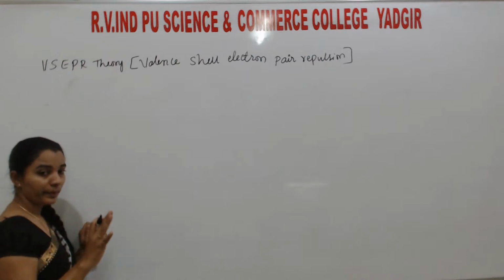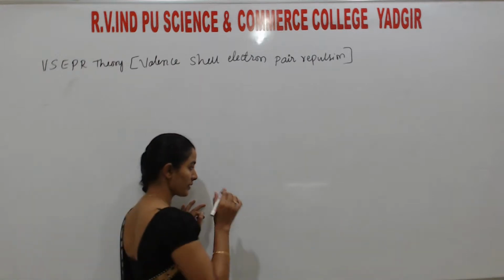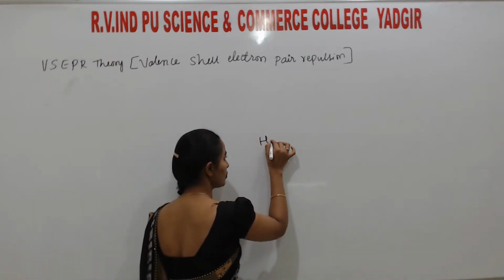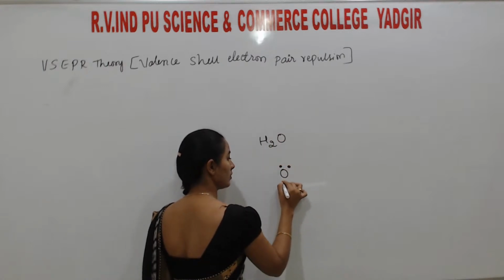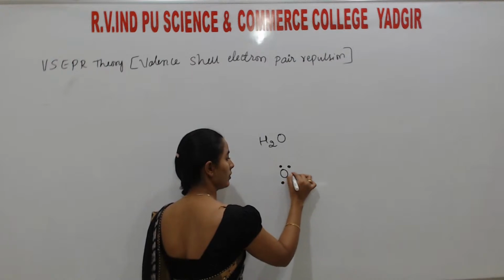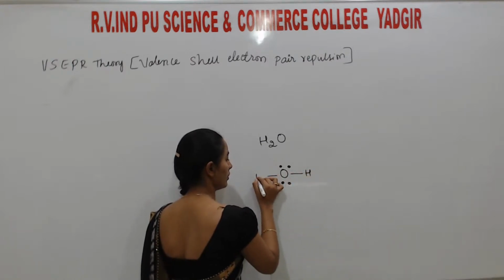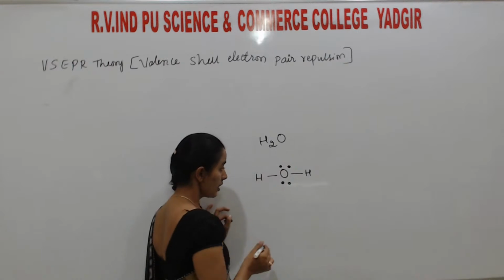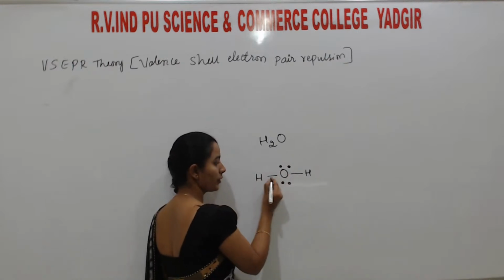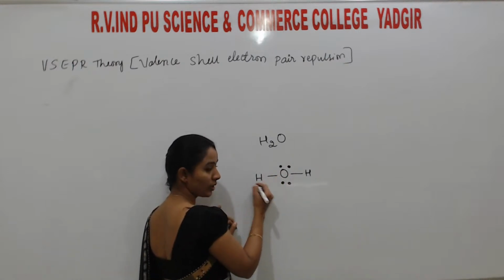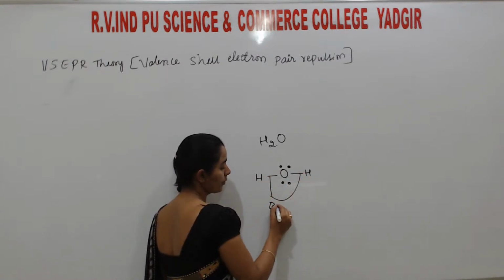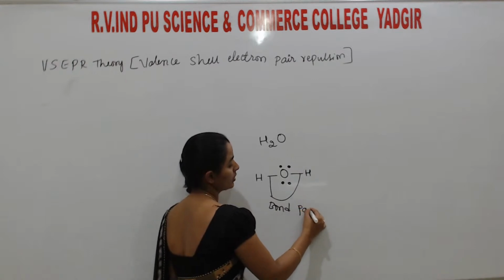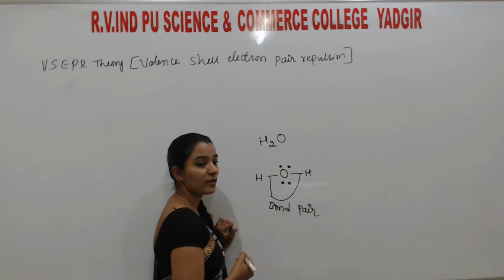Two types of electron pairs are there, as I told you. For example, if I take the H2O molecule, the electrons of hydrogen and electrons of oxygen together form a bond. So these two are bond pairs, meaning electrons involved in formation of the bond.